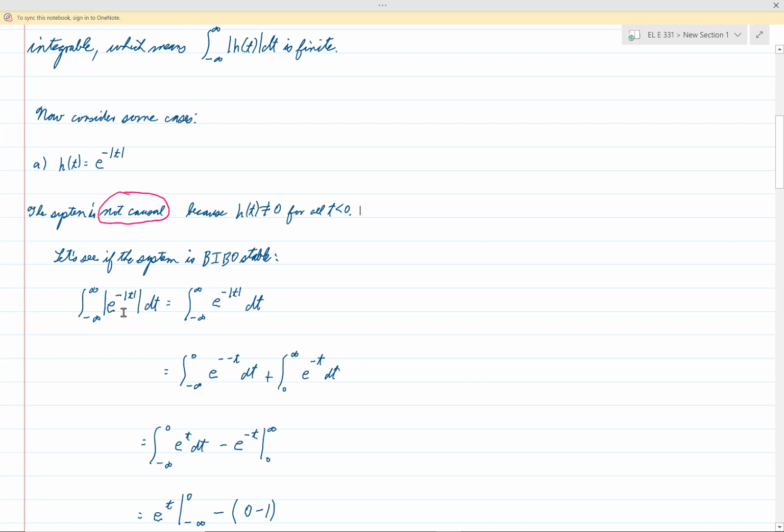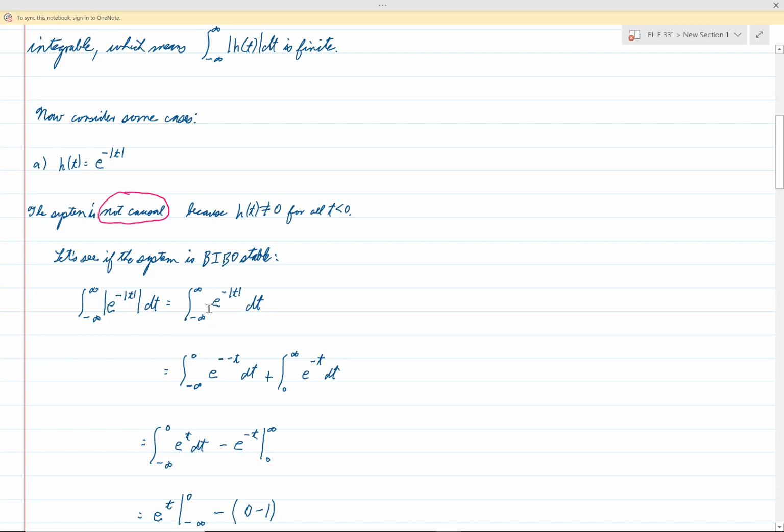Now, this absolute value around the exponential function is really unnecessary because we're only considering real values of t, so this is always going to be positive anyway. So we can drop the absolute value signs.